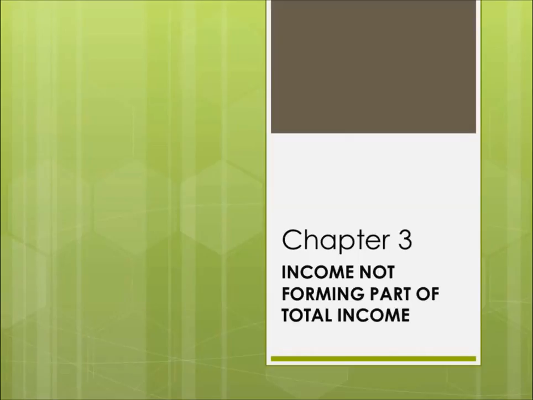And for that purpose, we have to exclude the exempted incomes from our total income. Until and unless we remove the exempted incomes from our total income, we will not be able to get the total taxable income and consequently the total tax payable on it.